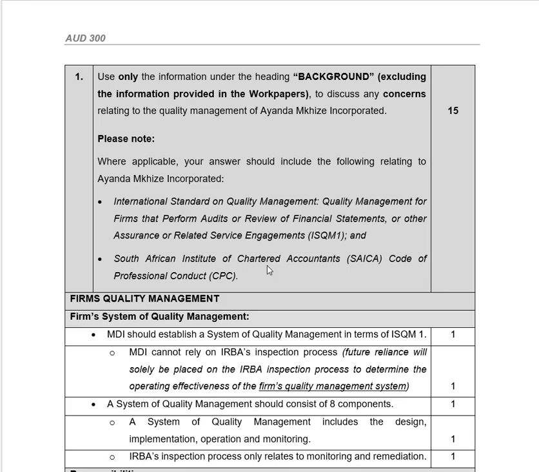So in our answer, using only the background information, we are going to be answering the matters relating to ISQM1 as well as CPC. We are not going to be using the working paper. We're just going to be looking at the background. Just to make everyone remember what the background has, we'll have a quick look at it, and then we'll come back to the solution.